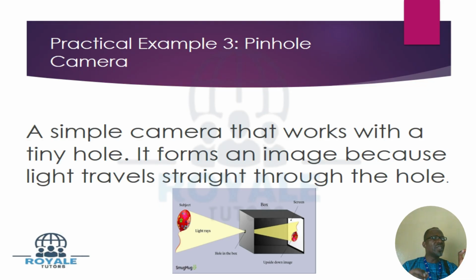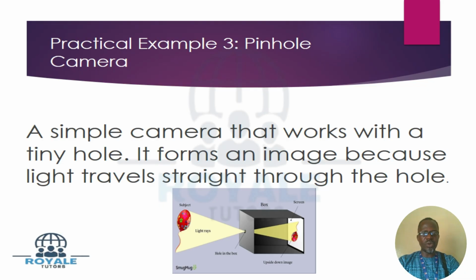When you use a needle to punch something, you see how tiny the circle that is formed looks. So that's why you call it a pinhole camera, a simple camera that works with a tiny hole. As you can see from the picture, you can see the tiny hole.